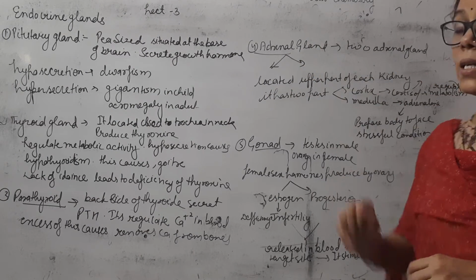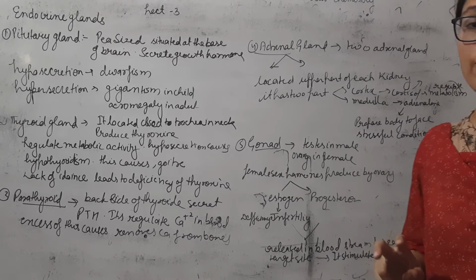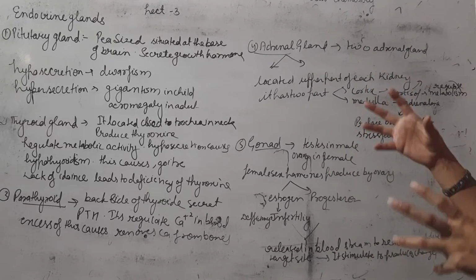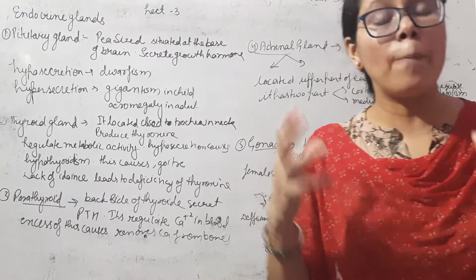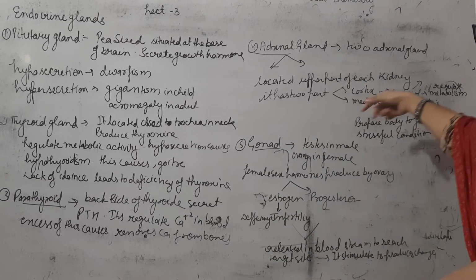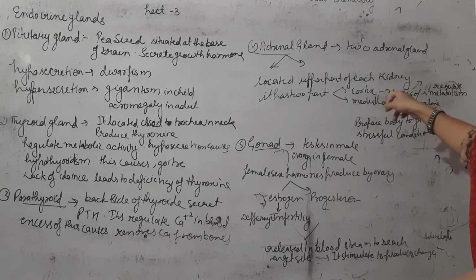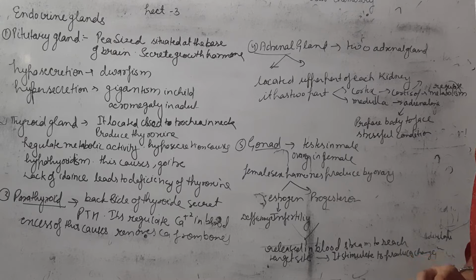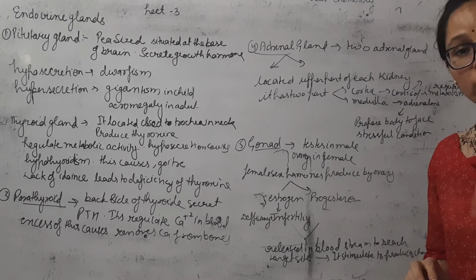The next one is the adrenal gland. There are two adrenal glands. Each adrenal gland is present at the upper part of our kidney. It has two parts, cortex and medulla. The cortex secretes cortisol hormone, and it regulates metabolic activity.